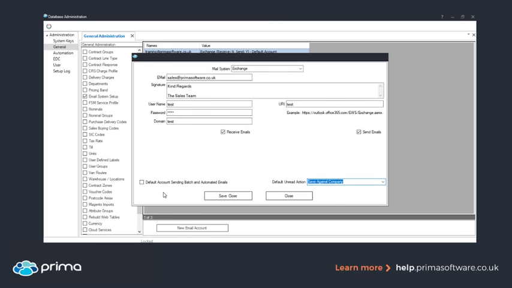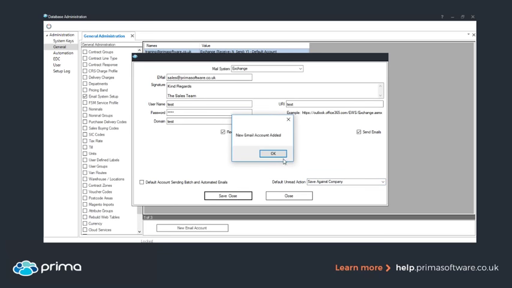On the left hand side, we have an option that sets what the default account is within your system. So if you want it to be sales at or whatever specific account, then you select this option. When you do things such as the batch process and automated emails, such as reports, that's the email that it will select. So you might want to think about what email suits the jobs you'll be doing, and select it. Once you've put the information in correctly for your email system, you just hit save and close.